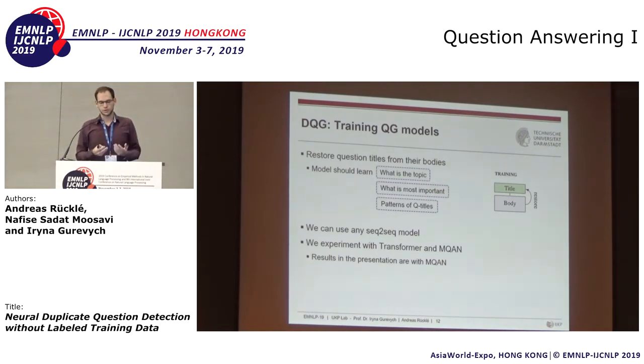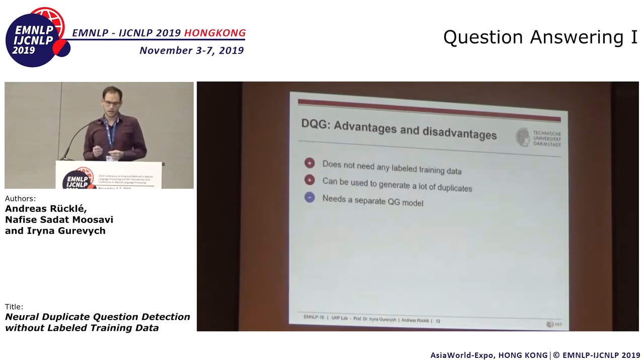And the most important difference here is that it also contains a copy mechanism, which allows it to copy words directly from the body to create a new question. And because this performed a little bit better in our case, results in this presentation are only with MQAN. So the advantages of this method is it does not need any labeled training data. It can be used to generate a lot of duplicates. However, we need a separate question generation model, which is additional effort.